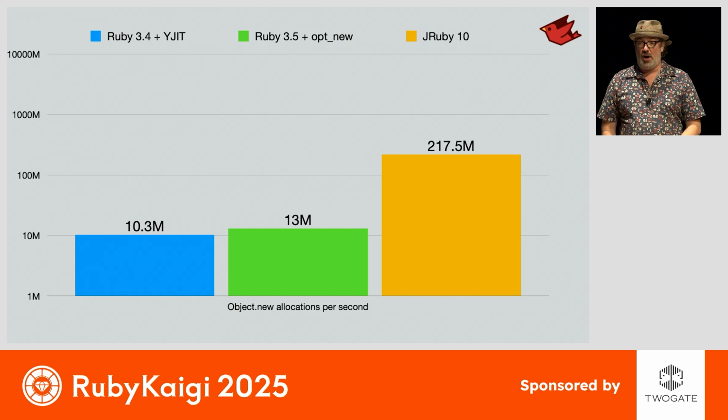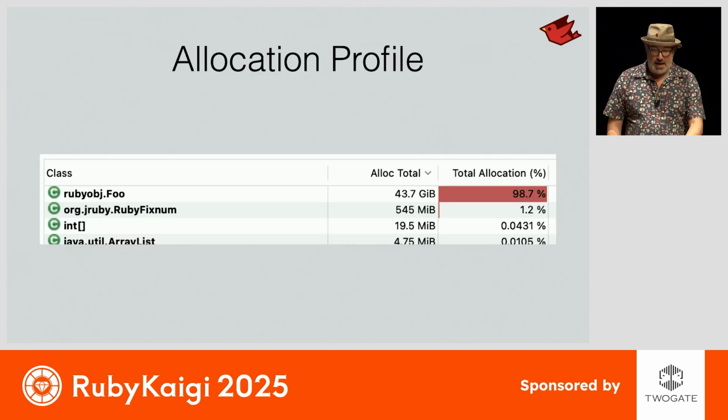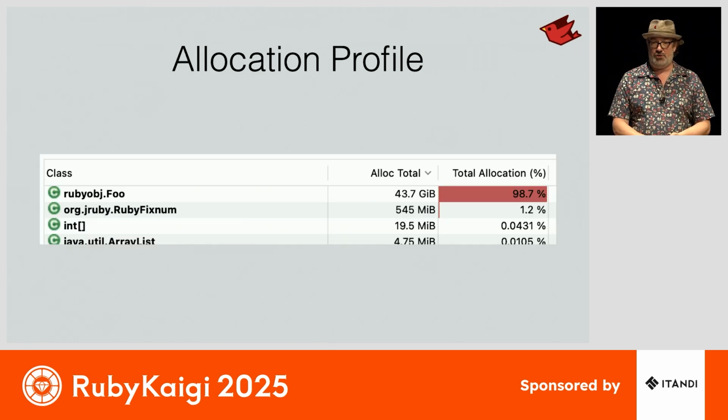Now, I was actually surprised how fast this was, so I took one of the JVM profilers and hooked it up to my JRuby instance just to make sure it is actually allocating those foo objects. They're actually being created, they're actually on the stack, or they're actually on the heap. It's just that the JVM does such a good job of optimizing that process, we get the benefit.